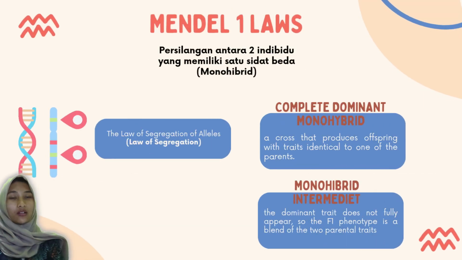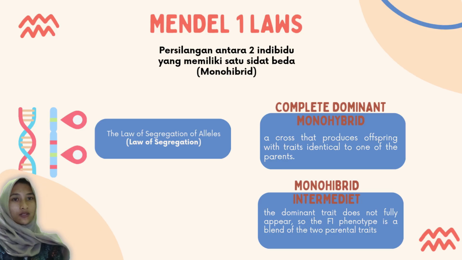So, Mendel's first law comes to the law of segregation. In Mendel's experiment, the first law is known as the law of segregation, which states that pairs of genes or alleles separate from each other during the formation of gametes in meiosis. Mendel's first law is divided into two parts.